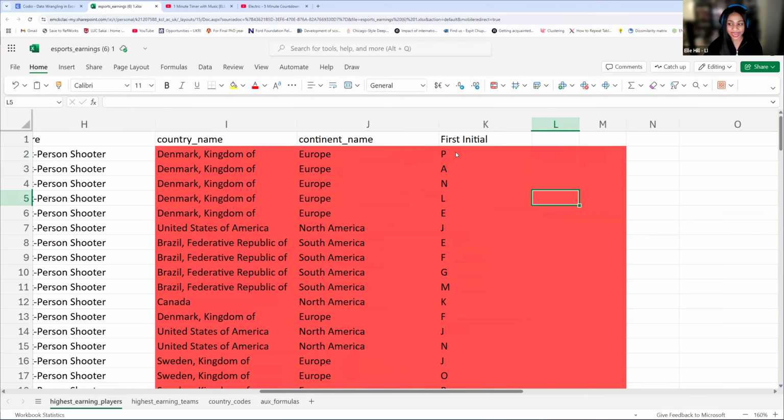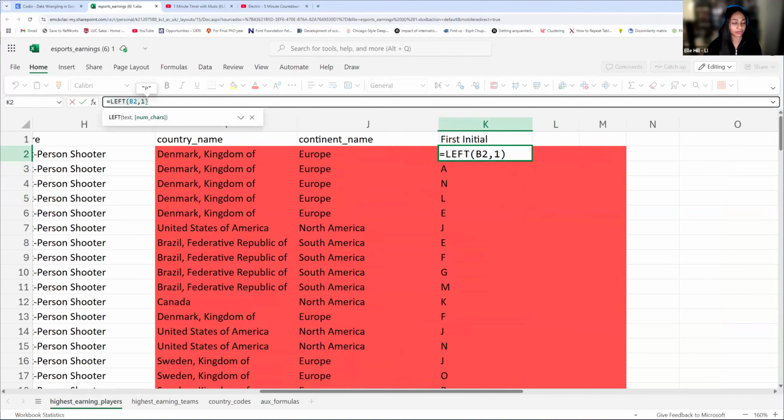So if it's giving you the last letter, you might be using right. So make sure you're using left here. Okay, and so this isn't looking for any characters. It's just asking how many characters do you want to include? So it's not going to do anything other than that. It's not going to search through them. Characters can still be the same. That's fine. But it's just going to do this.